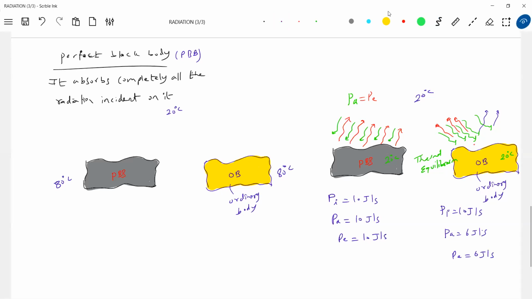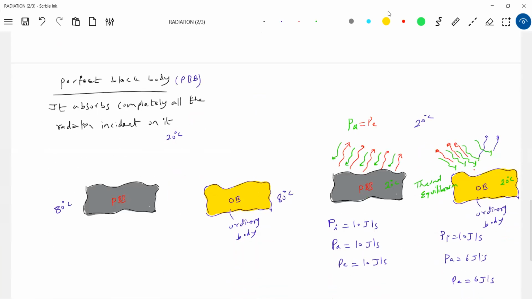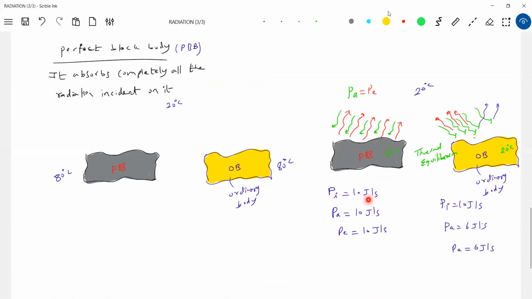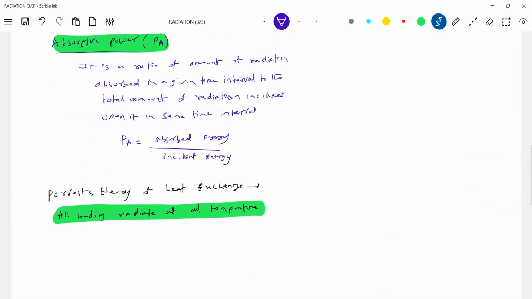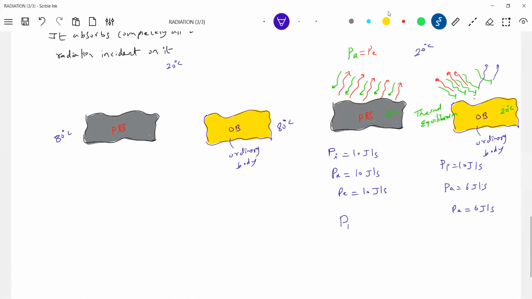In this way, how do you define the absorptive power? Absorbed energy to incident energy. What is the incident energy? 10 joules. What is the absorbed energy? 10 joules. So what is the absorptive power for the perfect black body? Shall we put 1? I'll write the absorptive power as PA.